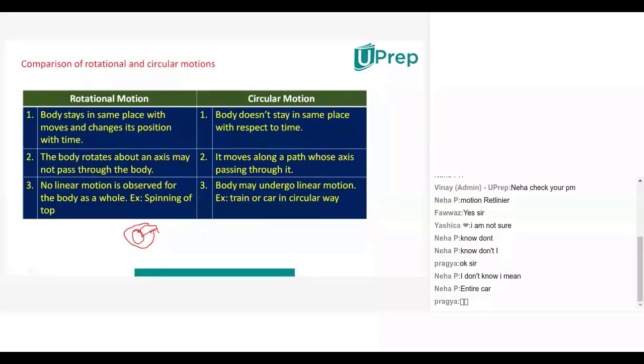But if you see a circular track and an athlete is running on it, his position is changing, but he does not have a fixed position like this, isn't it? In circular motion the body does not stay in the same place, but in rotational motion the body stays in the same place and rotates. So this difference you have to understand. Here, the blade of the fan, and this is an athlete running on a track.